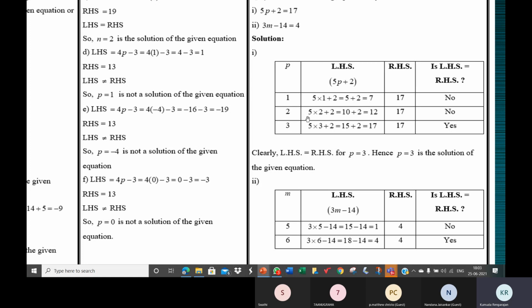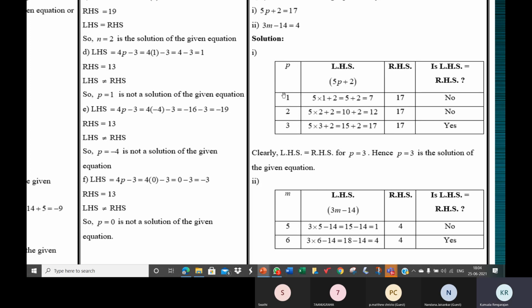But mostly what happens, since we know how to solve, 5P is equal to 17 minus 2, 5P is 15, so P is 3. When you look at the equation, you immediately tend to solve it in your mind because you know how to solve it. So you know the answer is 3, but just try it with some other values than 3. You should give at least 2 to 3 values here.